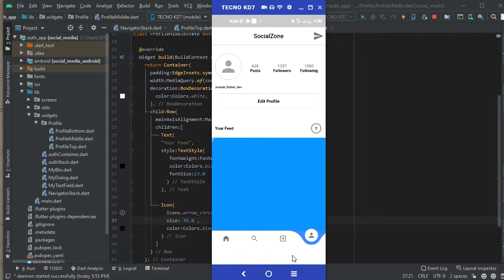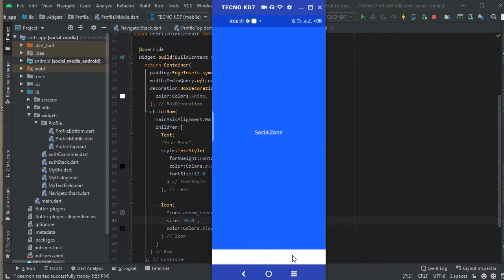So this is how it looks like. So far we have done the profile top where you see the number of followers. We have done the edit profile button. We have done the image for the profile picture. We've designed it. Just remaining the blue part. The blue part is going to contain a grid view of images.